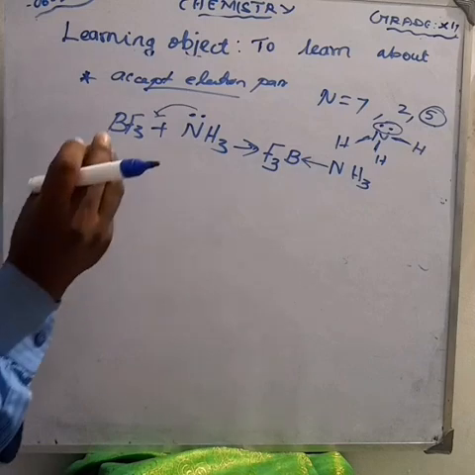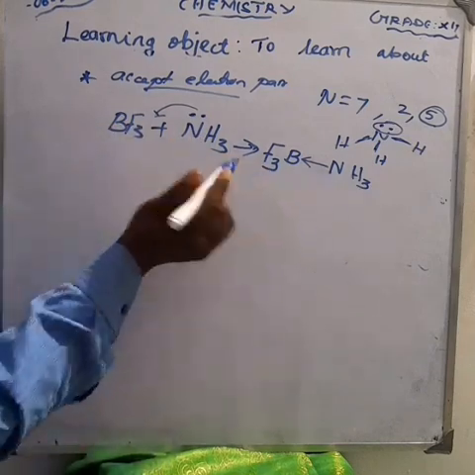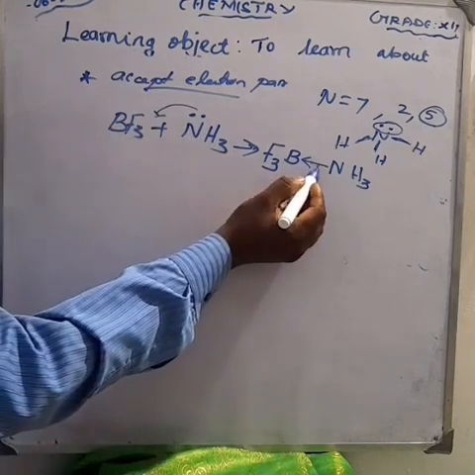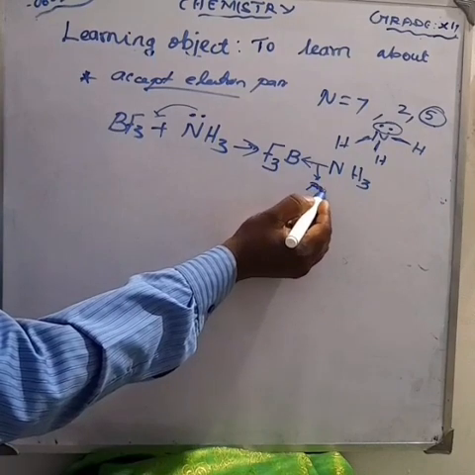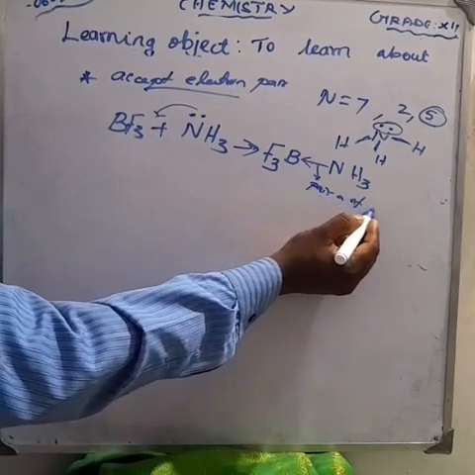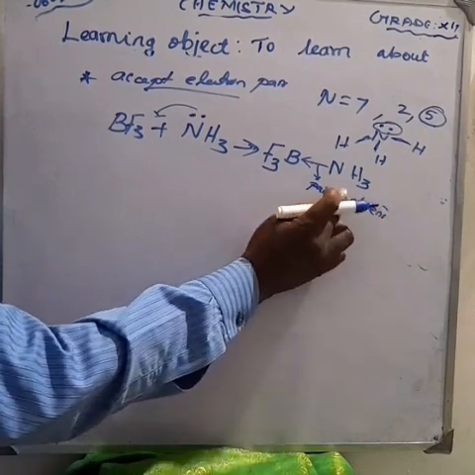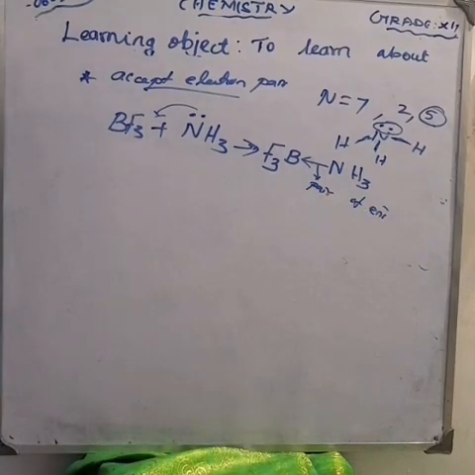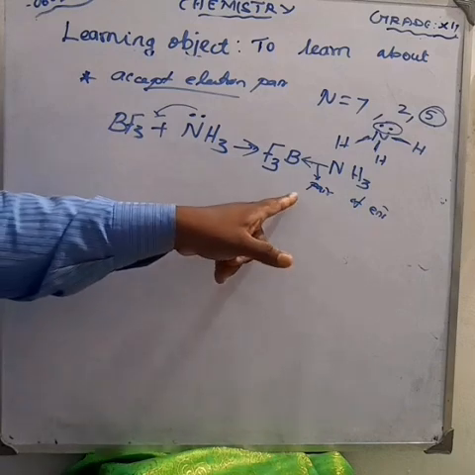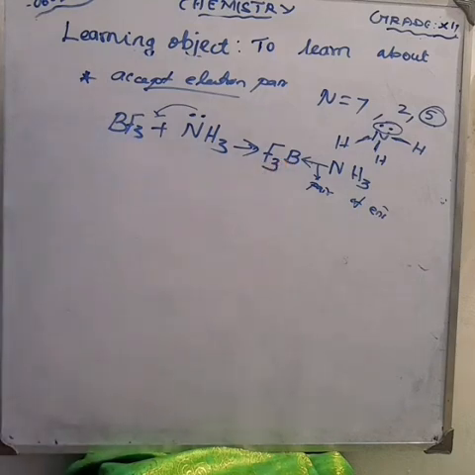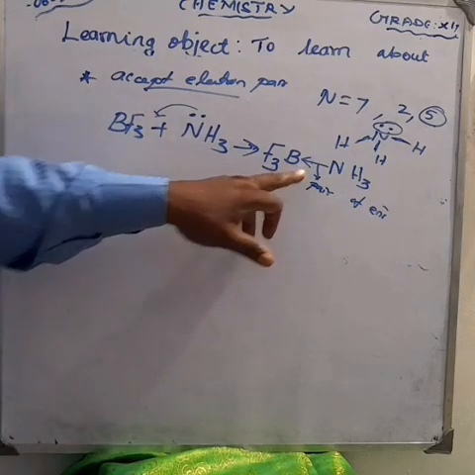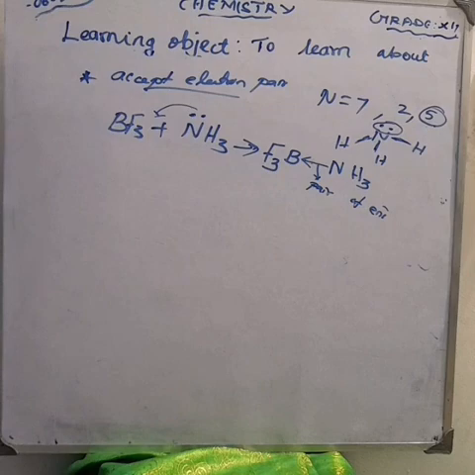That means nitrogen donates a pair of electrons to boron. A pair means 2 electrons. Nitrogen donates a pair of electrons to boron to make the bond between nitrogen and boron. This type of bond is called a coordinate covalent bond.